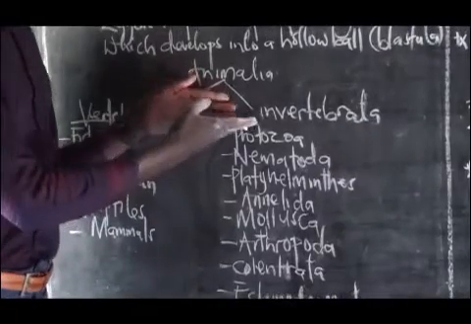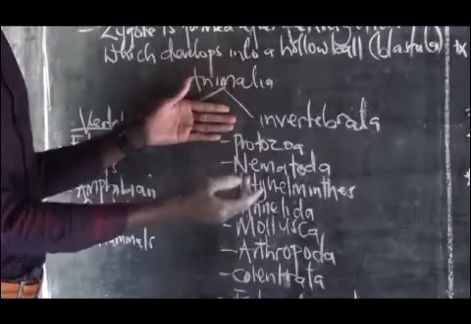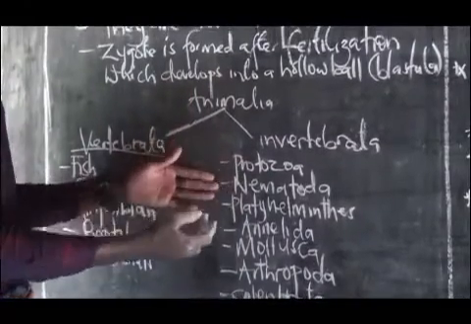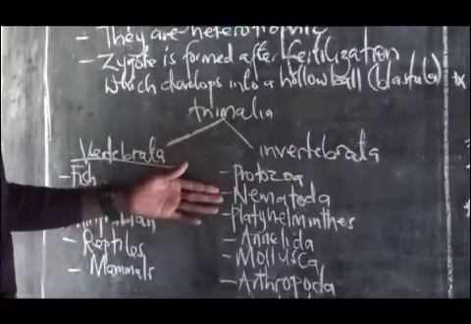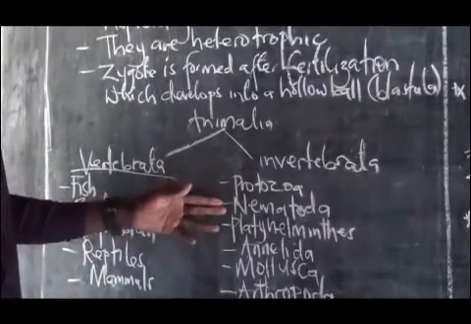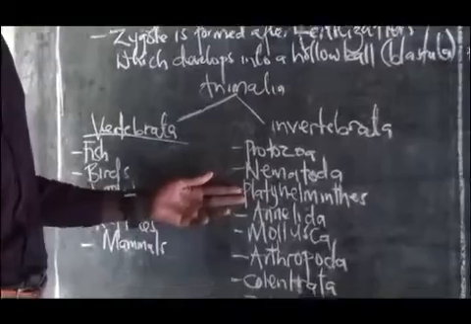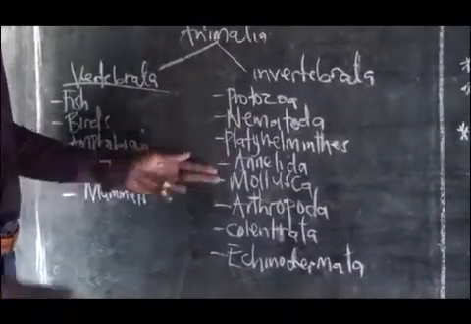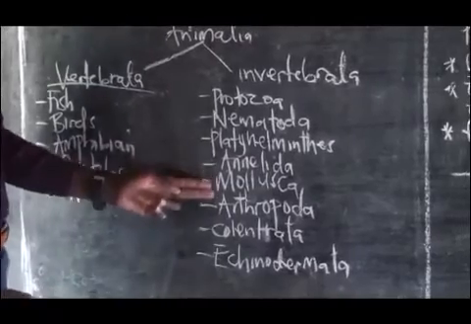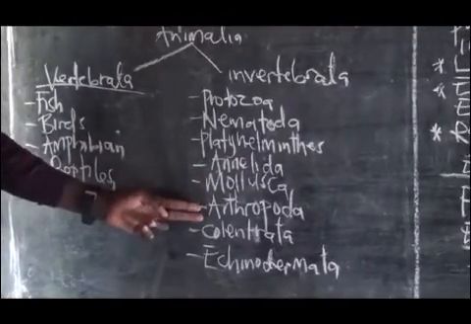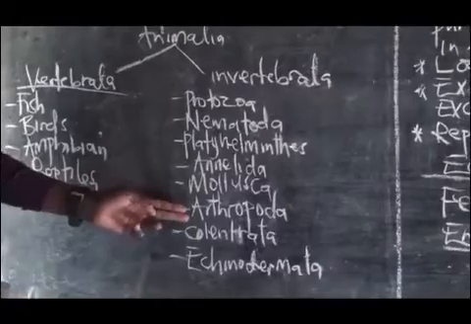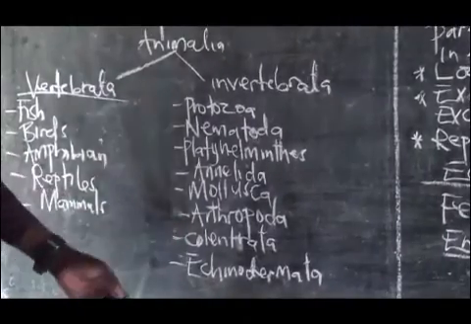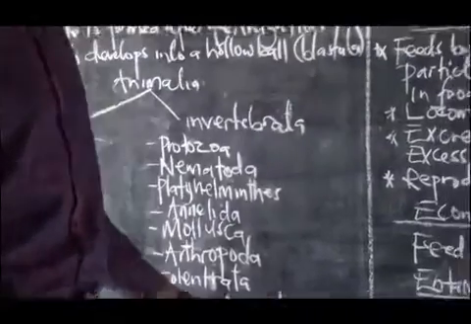And then we also have the Invertebrata, which are the invertebrates. Here we have the protozoa like the Amoeba, the Paramecium. We have the nematoda like the hookworms. We have the platyhelminths like the flatworms. We have the Annelida like the earthworms. We have the mollusca, like the snails. We have the arthropoda, like the spiders and the bees, the insects. We have the coleotrata and the chidomanta. Here we have the starfish.